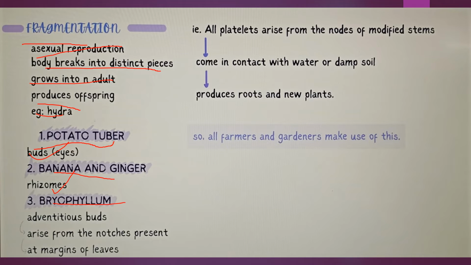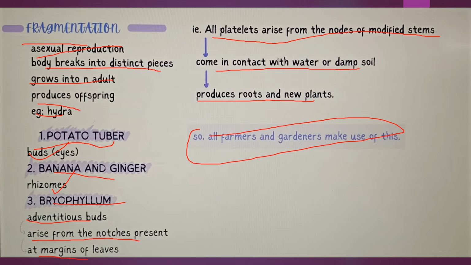Bryophyllum. Example, adventitious buds. Buds arise from notches present at the margin of leaves. Okay, and all plantlets arise from the nodes of modified stems, come in contact with water or damp soil, and produce roots and new plants. So all farmers and gardeners make use of these things, vegetative propagation.